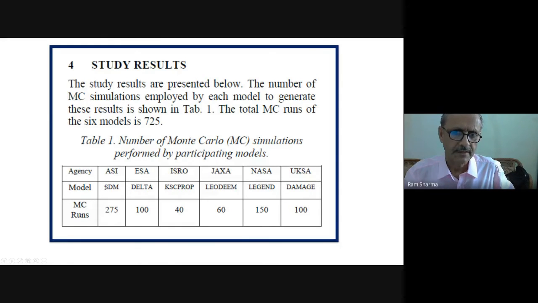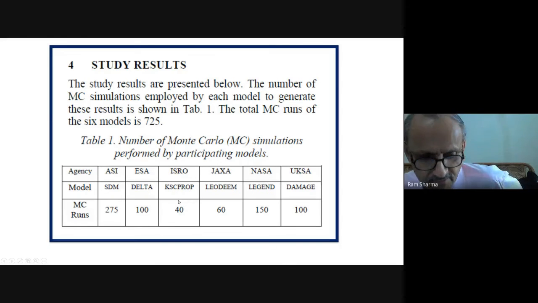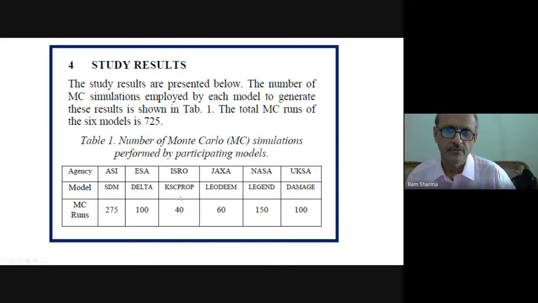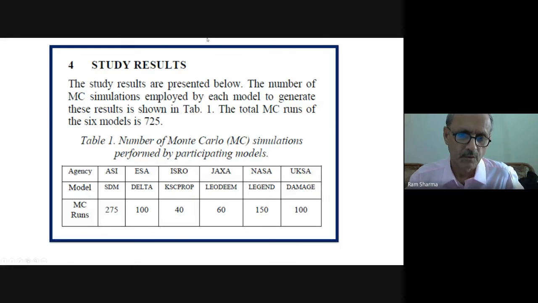So it depends upon their model also, what model they are using. So ours was orbit computation revolution by revolution. So for us, the whole dynamics we were carrying through, and then checking it. So the time taken by us was certainly more. So this is how these are there by different agencies.